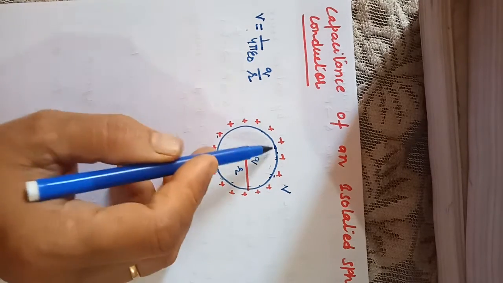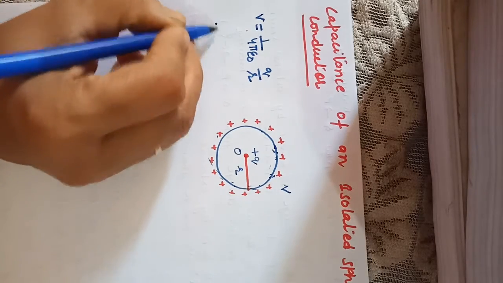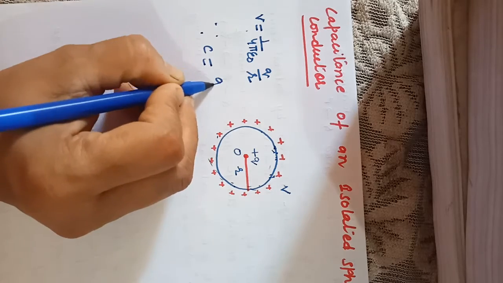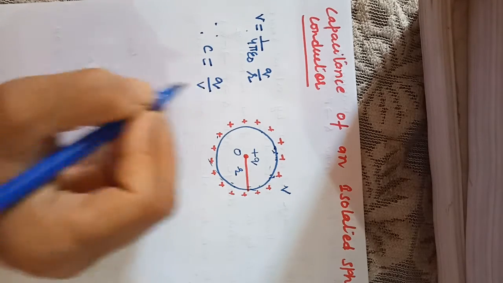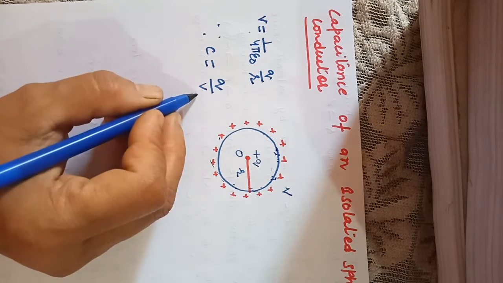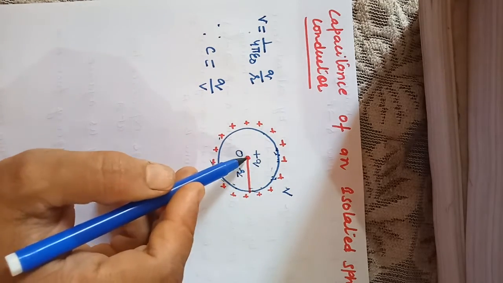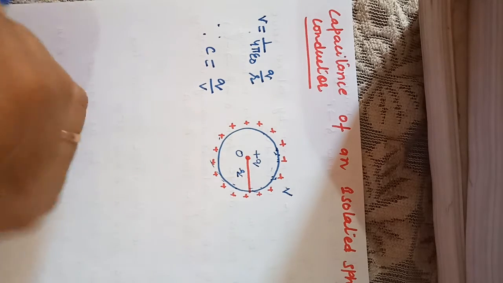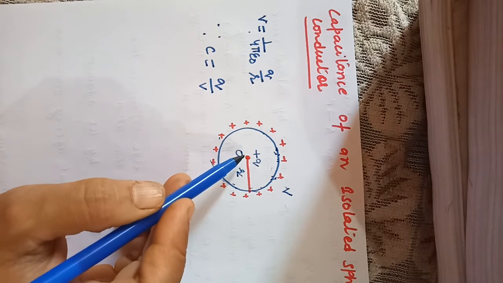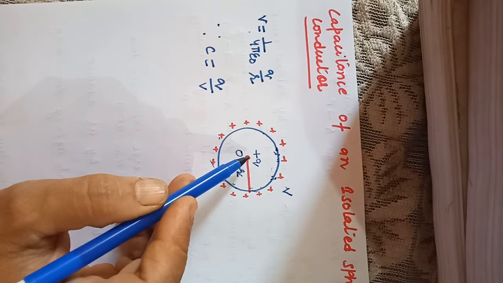So this is the potential at every point on the spherical conductor, and you know that C is equal to Q upon V. So if C is equal to Q upon V and we have supposed that potential is the same at every point, then the charge must be concentrated at the center. जैसे आप कहते हैं कि किसी बॉडी का जो मास है वो उसके एक पर्टिकुलर पॉइंट पर कंसनट्रेटेड सपोज किया जाता है, दैट इज़ द सेंटर ऑफ मास.